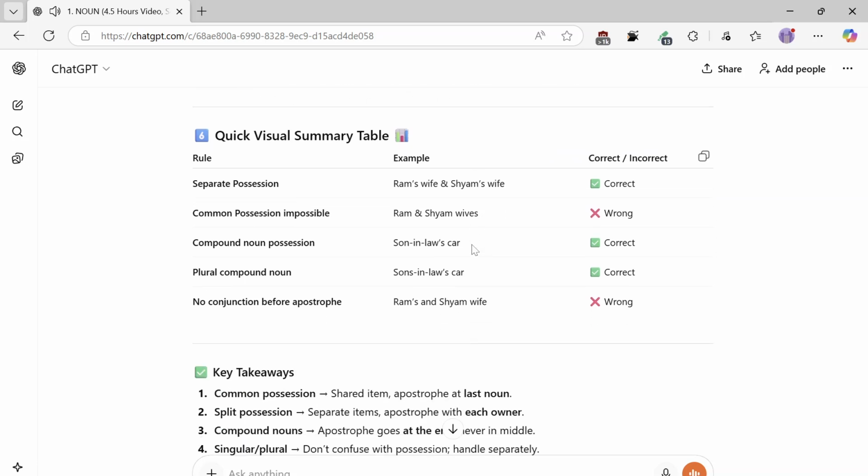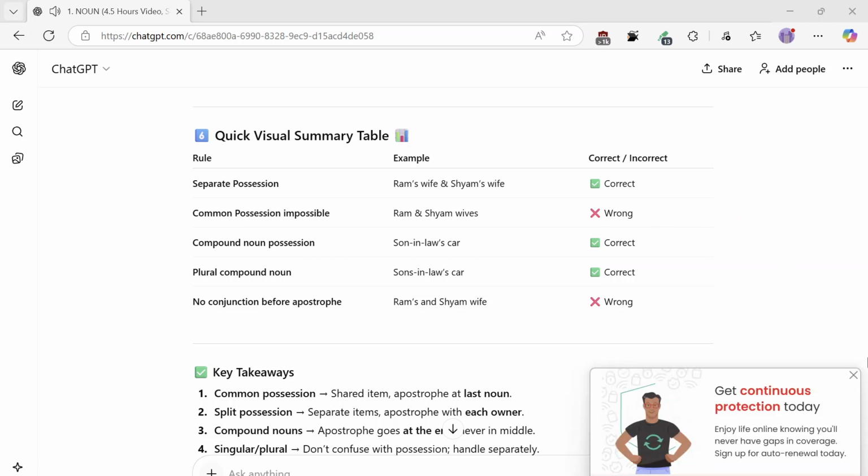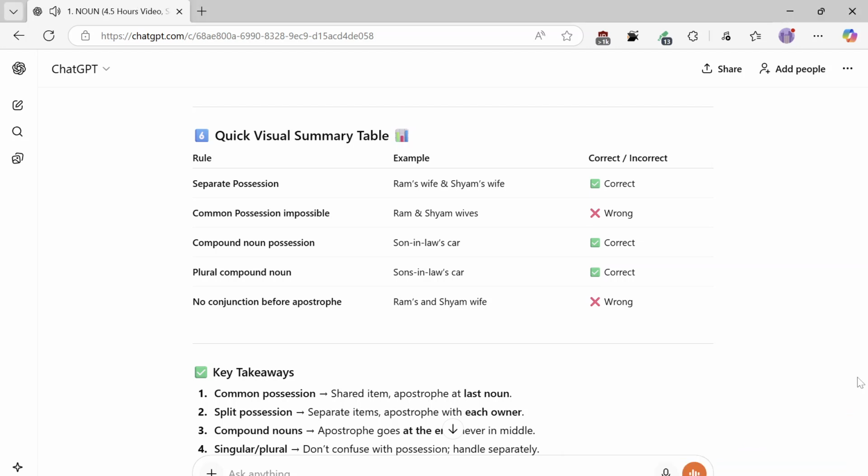Rule, example, correct, incorrect. Separate possession: Ram's wife and Shyam's wife, correct. Common possession impossible: Ram and Shyam wives, wrong. Compound noun possession: son-in-law's car, correct. Plural compound noun: sons-in-law's car. No conjunction before the apostrophe: Ram's and Shyam wife, wrong.